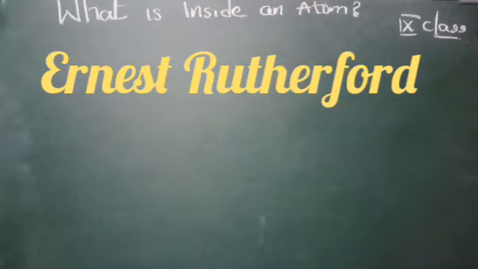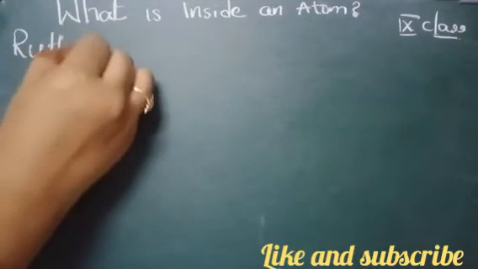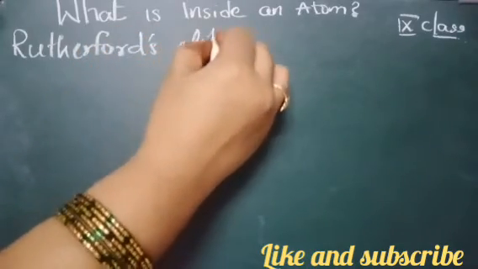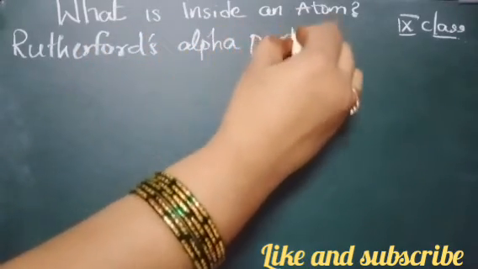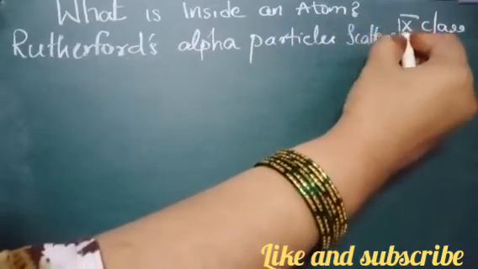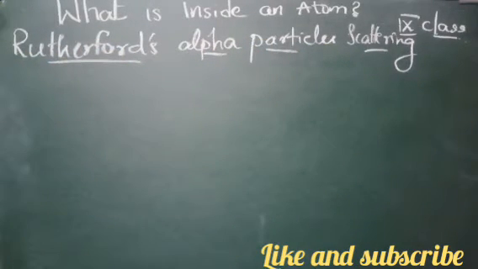So which experiment did he perform? He performed Rutherford's alpha particles scattering experiment. Okay, this was the experiment which was performed by Rutherford. Ernest Rutherford was a scientist who was born in New Zealand. In 1909 he did some experiments using gold foil and alpha particles.